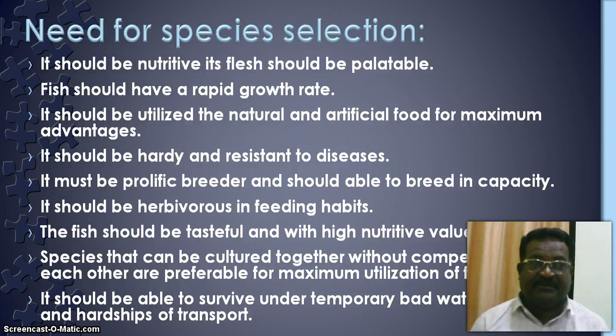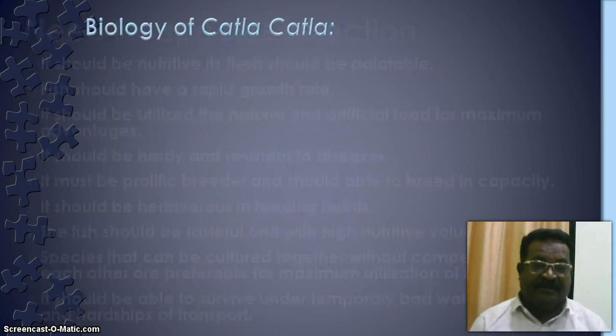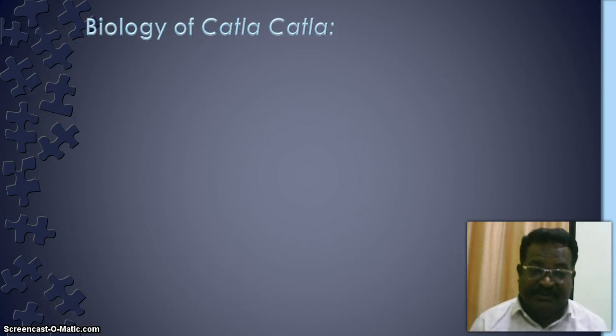Then it should be able to survive under temporary bad water conditions and the hardship of transport, meaning they are sturdy and resistant to some diseases. Such kinds of species are utilized for culture in fish farms. These are the qualities of the fishes used for culture in ponds. But there are a number of other characters we study for a species. It is called the biology of the fish species.